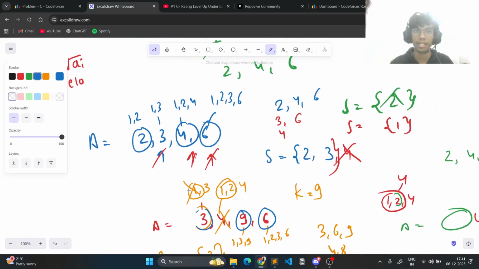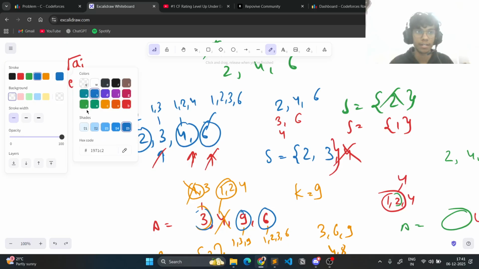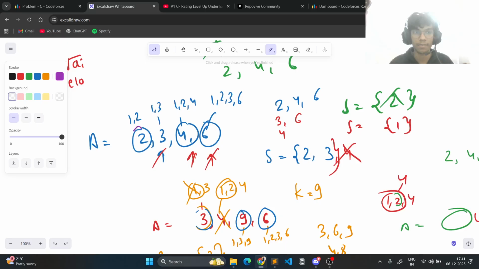Just to give you a recap, I'm saying that I'll sort this array first, and then I'll start from the very first element itself. I cannot take all of its divisors which are lesser than the number itself, because if it were to occur, then I would have just started from that one, and then this would have been covered by the lower divisor. But since that divisor is not present, that means this will not be a valid candidate, because it is not in the array, right? So I'll just start from the number itself,